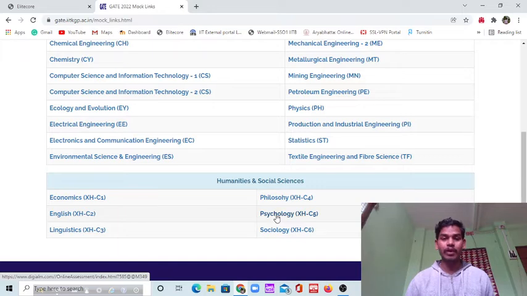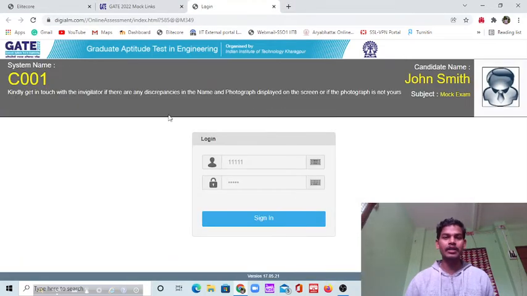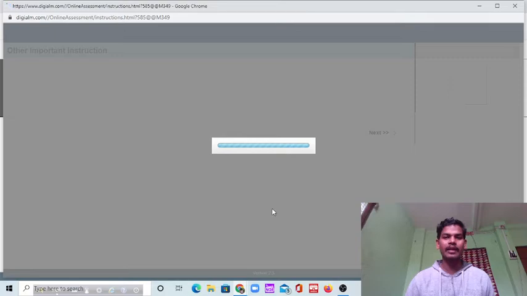You have to click on this and you will get this type of interface. During your real exam, you will get the same type of interface on your computer. For that, you have to log in with your registration number and your password. Your date of birth will be your password. Now you just have to click on the sign in option, and you will get this type of interface.